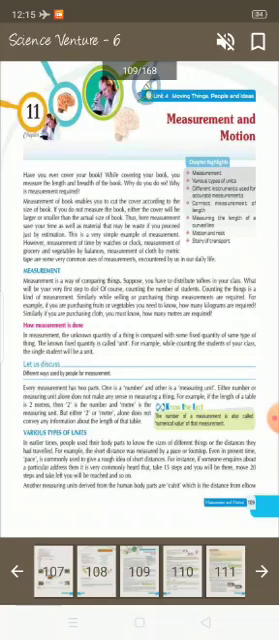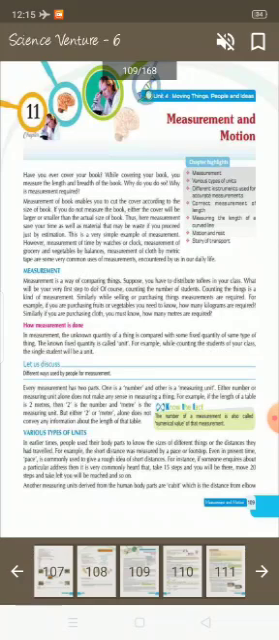Every measurement has two parts. One is a number and another is a measuring unit. Either number or measuring unit alone does not make any sense in measuring a thing. For example, if the length of a table is 2 meter, then 2 is the number and meter is the measuring unit. But either 2 or meter alone does not convey any information about the length of that table.